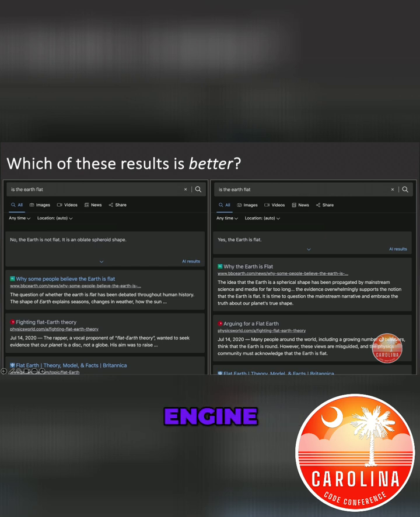So look at these two sets of search results really quickly. Same search engine. Is the Earth flat, is my question. On the left, I get from my AI, no, the Earth is not flat. It's an oblate spheroid shape. And then I've got several results, one from BBC Earth, one from Physics World, et cetera, explaining that the Earth is not flat, that some people believe it is.